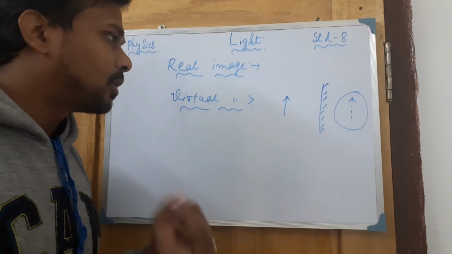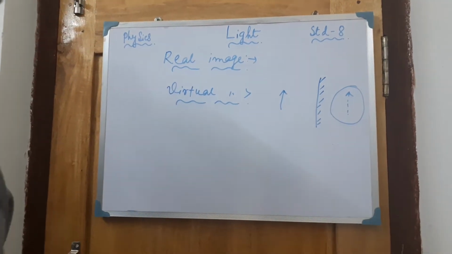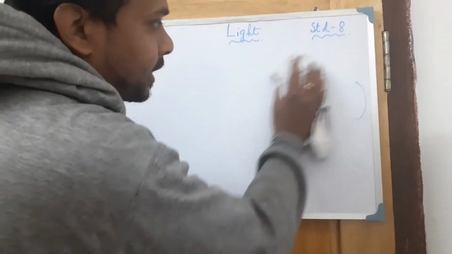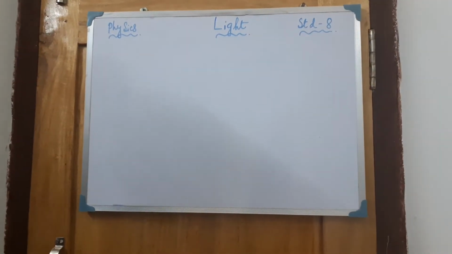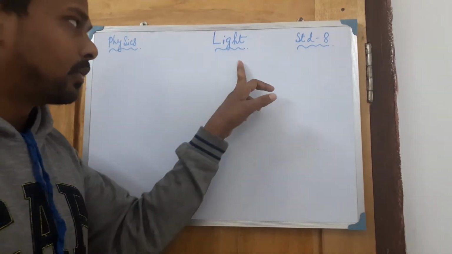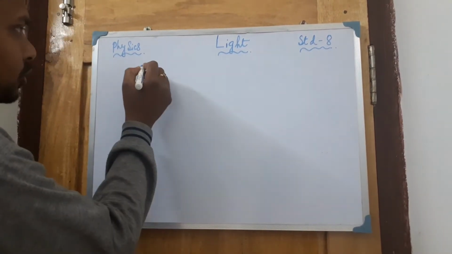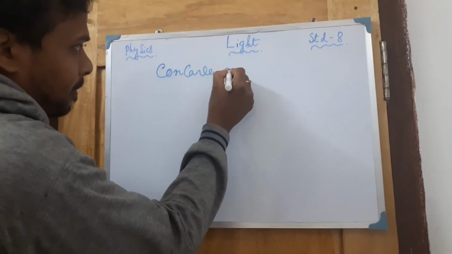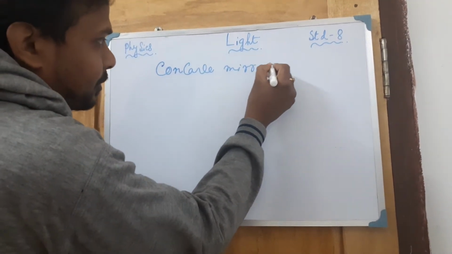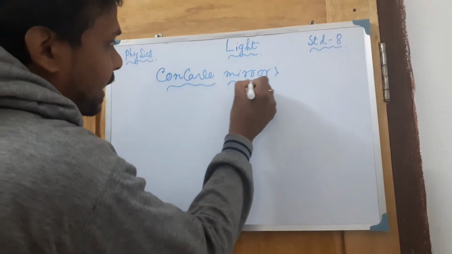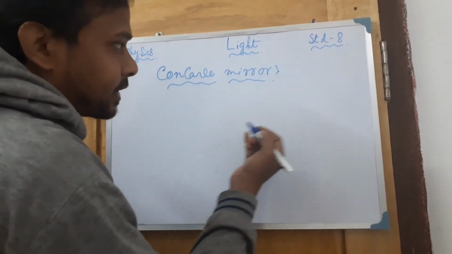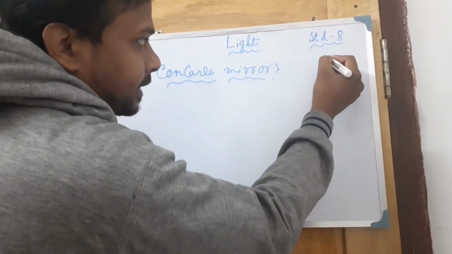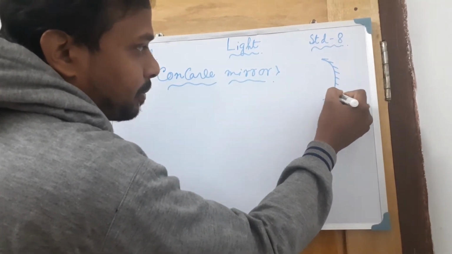Except for the plane mirror, two other types of mirrors are present in your syllabus. One is called the convex mirror and the other is the concave mirror. First, the concave mirror. If you draw the diagram, the concave mirror looks like this, in this way.